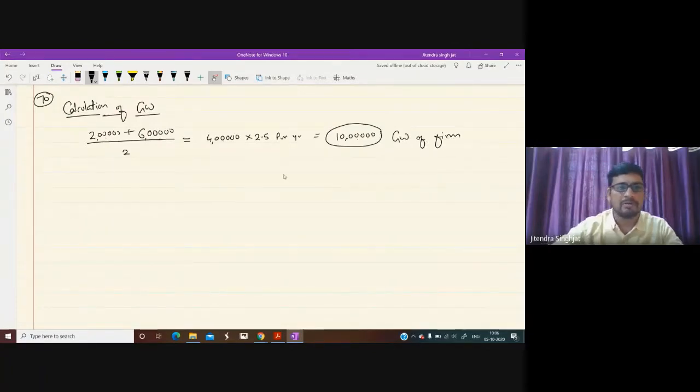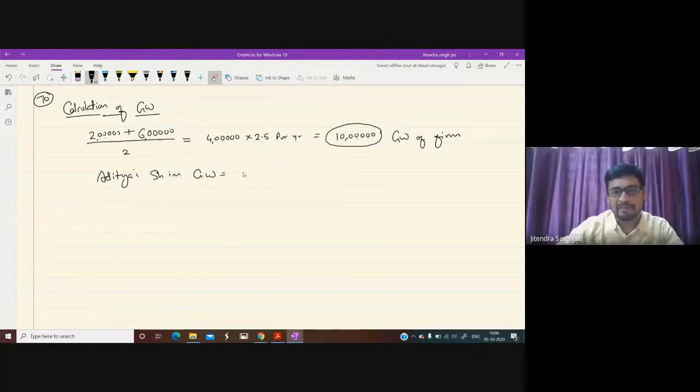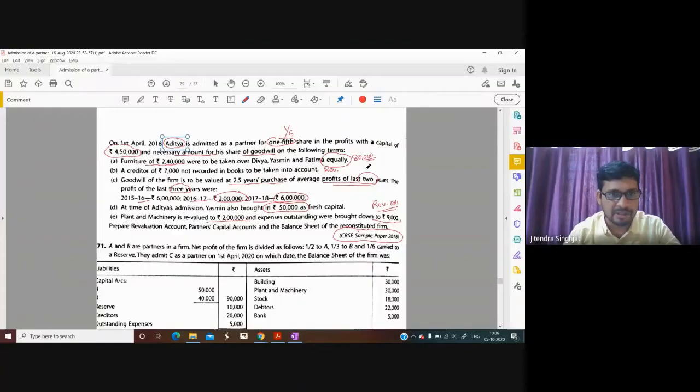And we want the goodwill of Aditya. So Aditya's share in goodwill is 1/5. 1/5 of 10 lakh, multiplied by 1/5, is equal to 2 lakh. So Aditya is bringing 2 lakh for his share of goodwill, and this goodwill is distributed by the partners in which ratio?